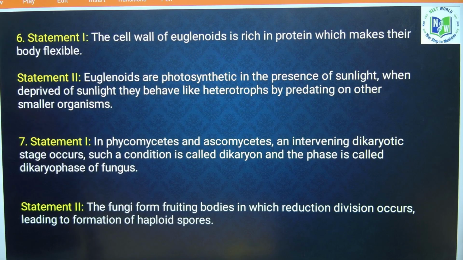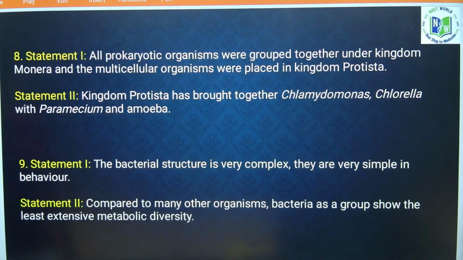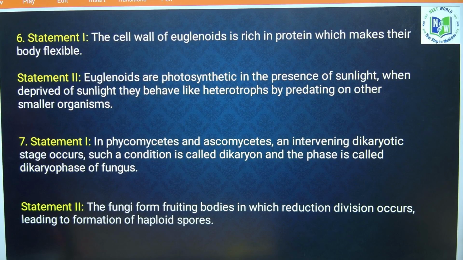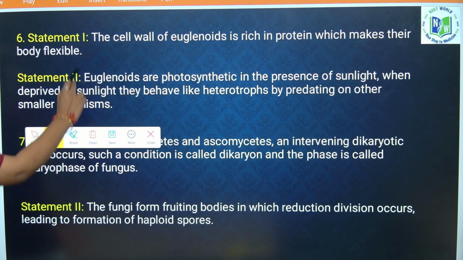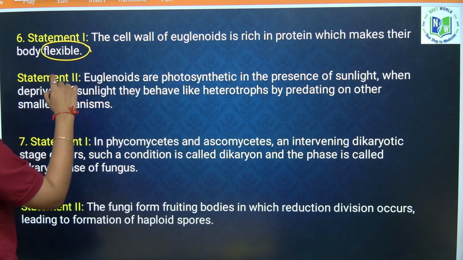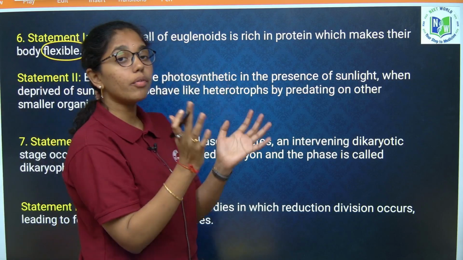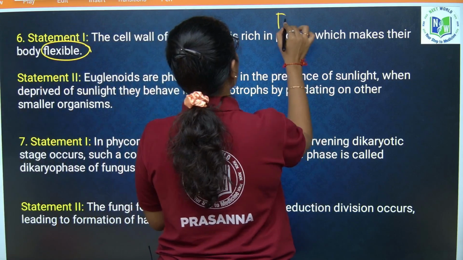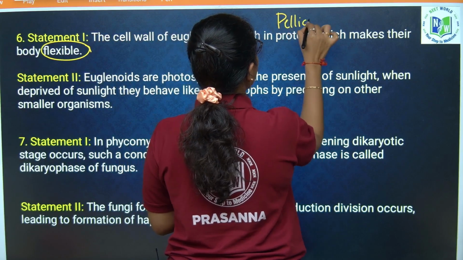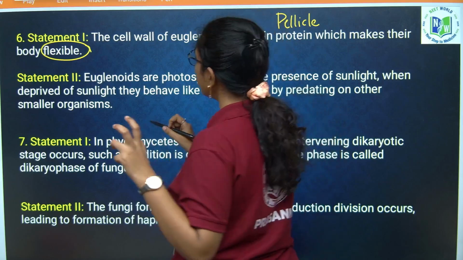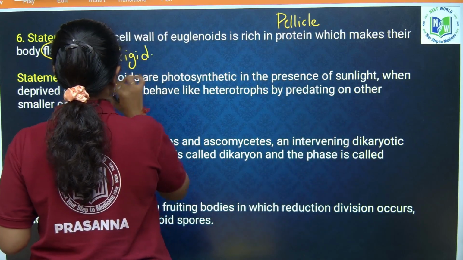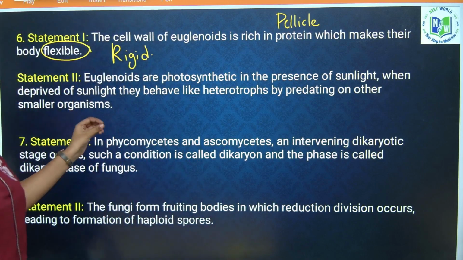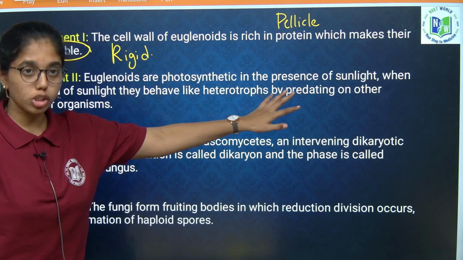The cell wall of euglenoids is rich in protein, which makes their body flexible. Protein layer is called as what? Protein layer over euglena is called as pellicle. It is called as pellicle, and it is making euglenoid more rigid. Yes. Next, euglenoids are photosynthetic in the presence of sunlight.